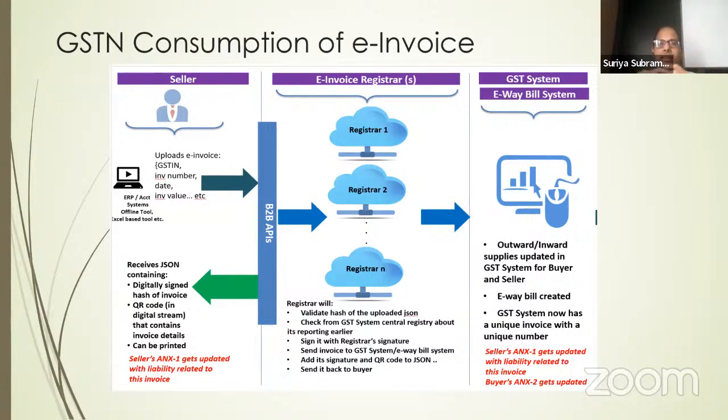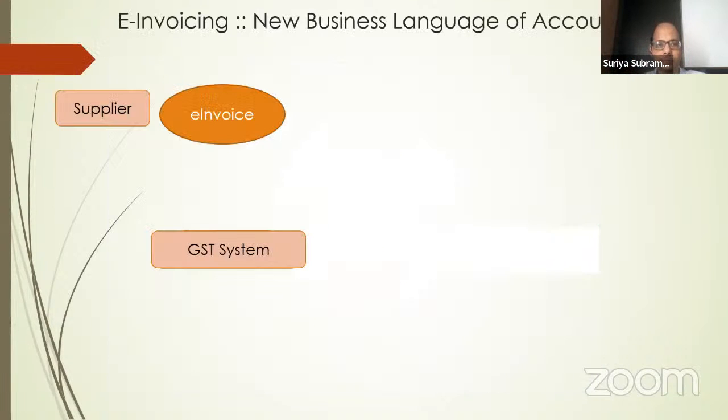Today, there is only one registrar, which is run by NIC. From there, the invoice also goes to the GST system, e-Waybill system. It automatically populates GSTR1 and the recipients' 2A, 2B. And these invoices also come back to the sender as a digitally signed invoice with a QR code. You can print this, and this is the proof that you have generated an e-invoice.